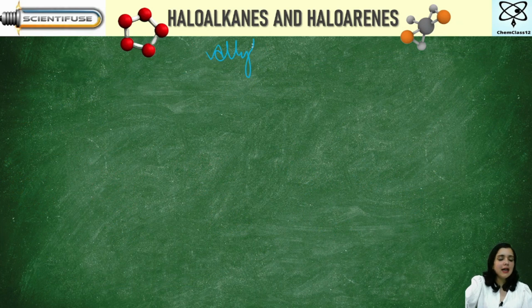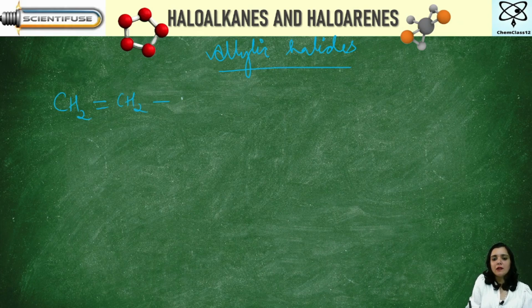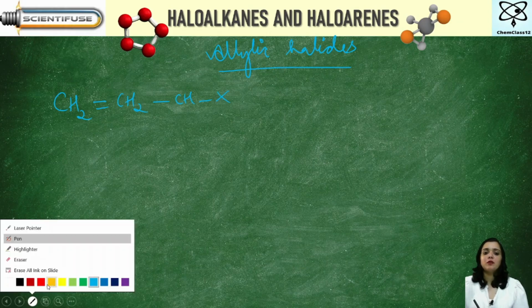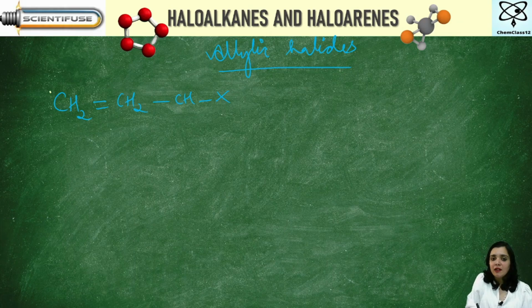Moving on to the next, that is the allyl halide, or you can say the allylic halides. Let me explain it with the help of an example. Suppose I have a compound like this. What can you observe? Looking at this, what can you see? First thing I see is a double bond.